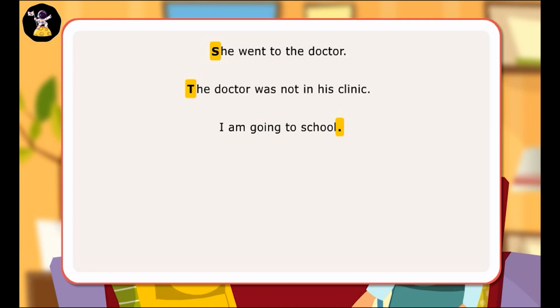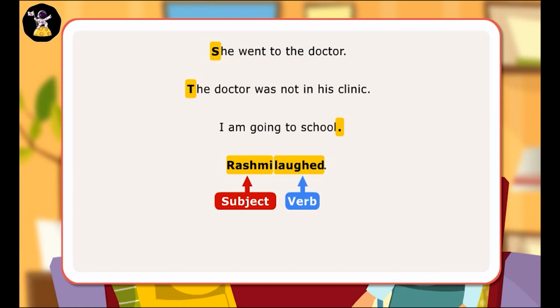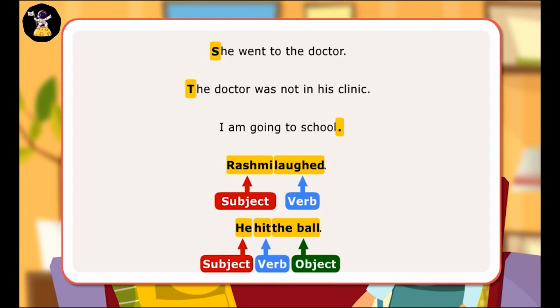I'm going to school. A sentence has at least a subject and a verb. Rashmi laughed. Subject: Rashmi. Verb: laughed. Subject plus verb plus object is the basic word order in a sentence. He hit the ball. He, subject. Hit, verb. Object, the ball. A sentence must present a complete thought that can stand alone.